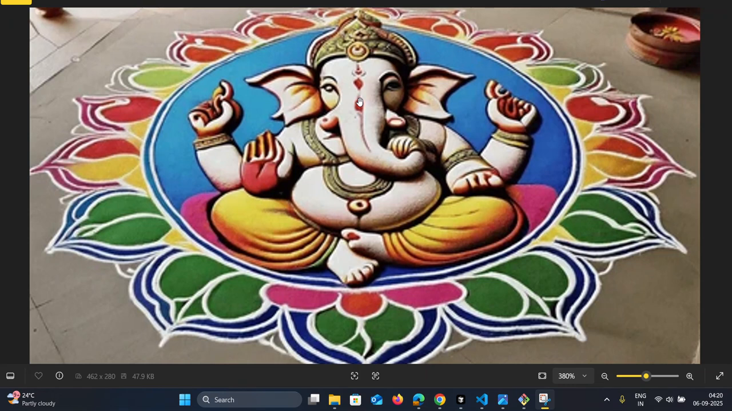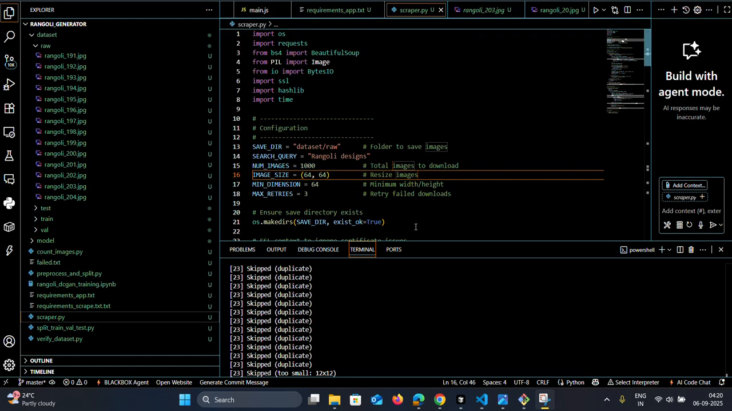Papa Moria. So this Ganesh festival, instead of making traditional Rangoli with my hand, I thought, why not let AI make one? With the help of LLMs like ChatGPT and Gemini, I recreated a scraper model where it can download the image from